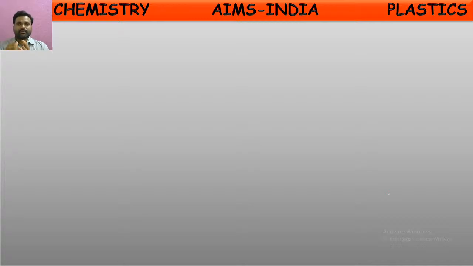After collection, before recycling, they segregate these into different categories. For that segregation, they observe the coding on those: what kind of plastic it is, and whether it is recyclable or not. Only one kind of plastic is collected together for recycling, so that they get the same kind of plastic again and can use it for making other new tools. So there are 7 codings for these plastics, which we have seen till now, along with the forms in which they are used.